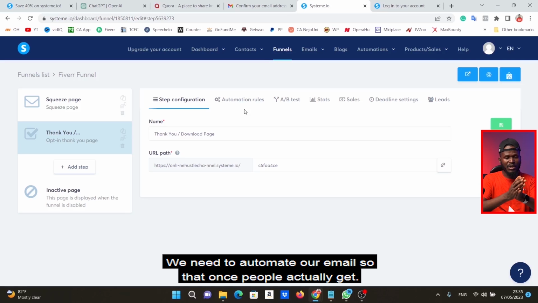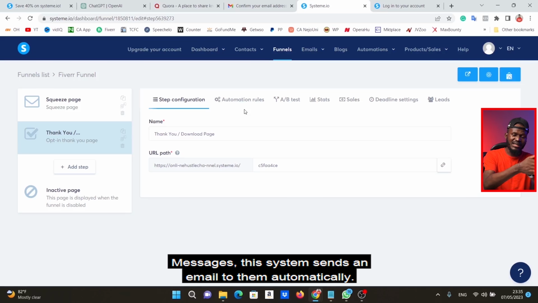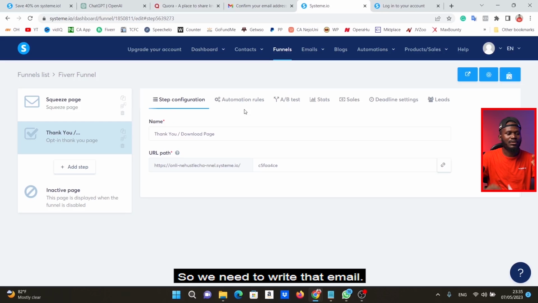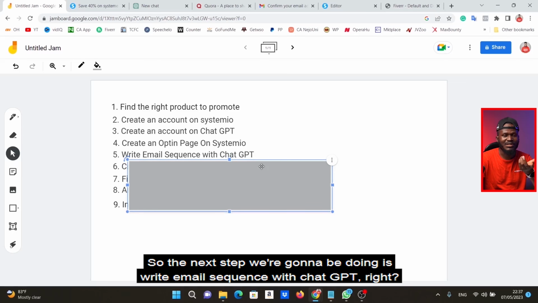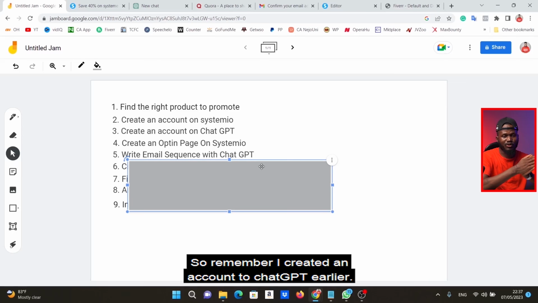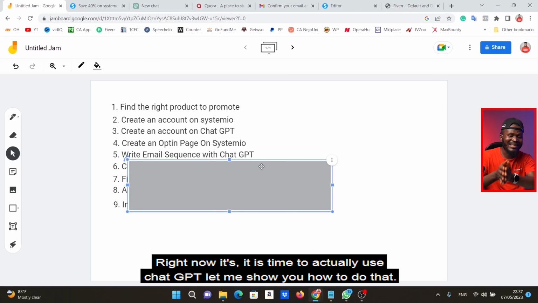We need to automate our email so that once people actually get messages, this system sends an email to them automatically. So we need to write that email. So the next step we're going to be doing is write email sequence with ChatGPT, right? So remember we created an account with ChatGPT earlier. Right now it is time to actually use ChatGPT. Let me show you how to do that.